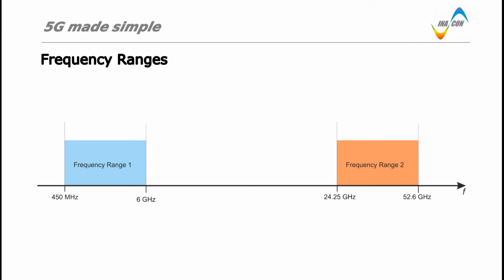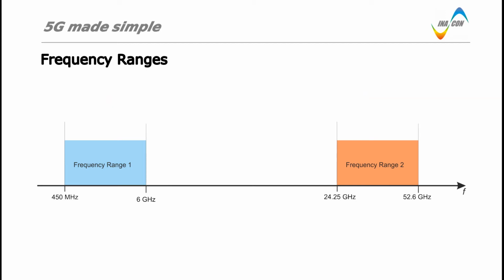Within frequency range 1, 3GPP has numbered the bands for 5G between N1 and N85. Only a fraction of them have been fully defined yet in terms of start and stop frequencies, and numerous changes can be expected. Within frequency range 2, 3GPP has numbered the bands for 5G as N257, N258, N259 and N260.